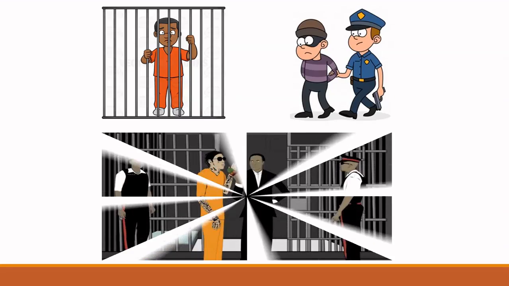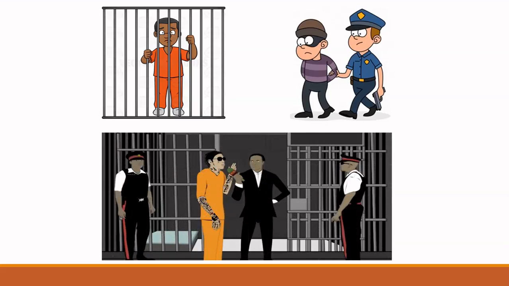The family of Pappu arranged a very good lawyer, and in the last diagram you can see that Pappu is talking to the lawyer. Pappu can tell the entire incident to the lawyer and ask him to arrange for bail. Definitely, police cannot stop Pappu from getting consultation from the lawyer of his choice. Friends, I hope you have understood from this story what Article 22 Clause 1 is. Now let's move further.